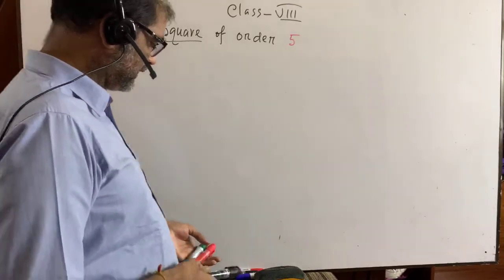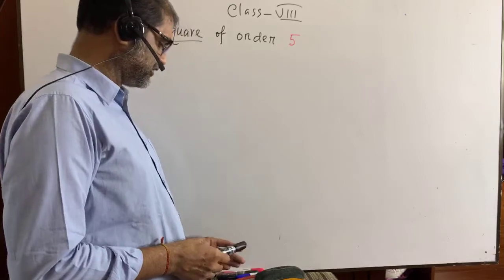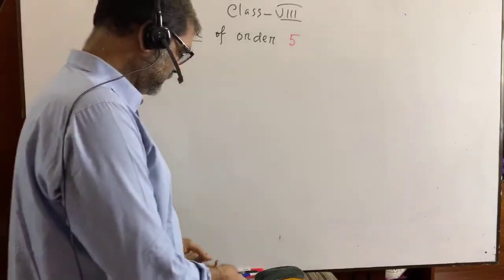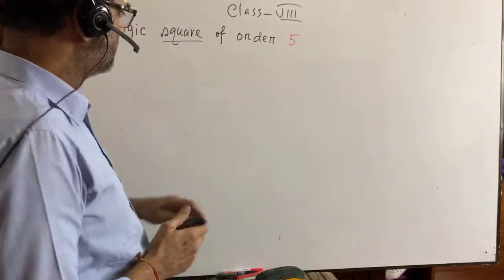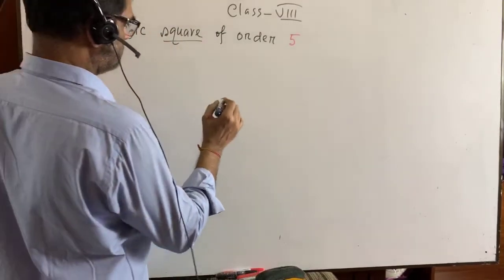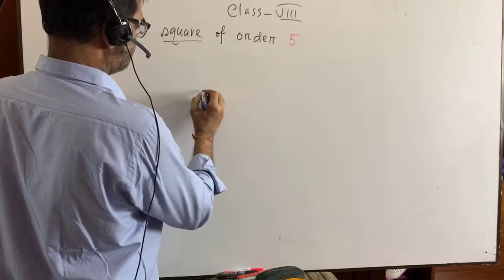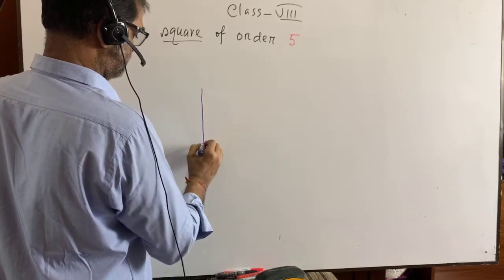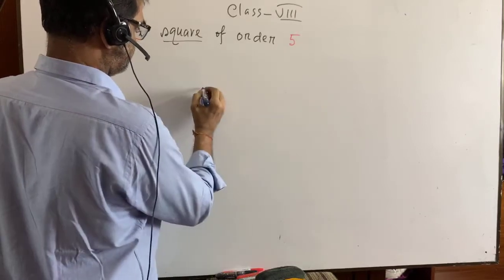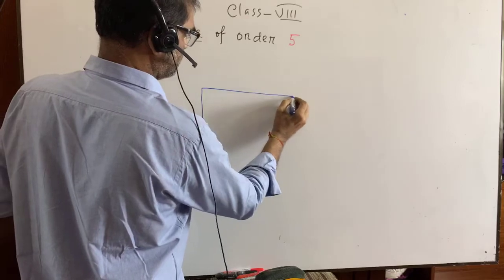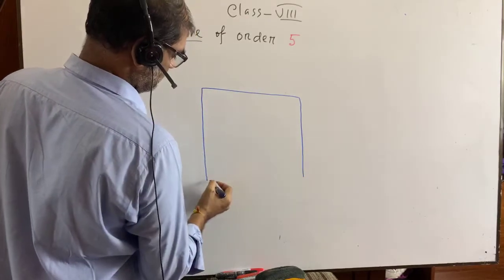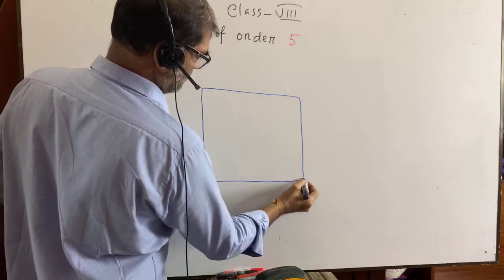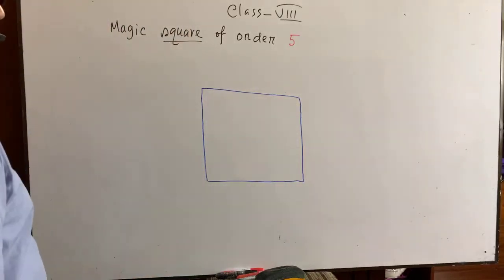Dear students, please pay 100% attention here. You see how I am going to do it.